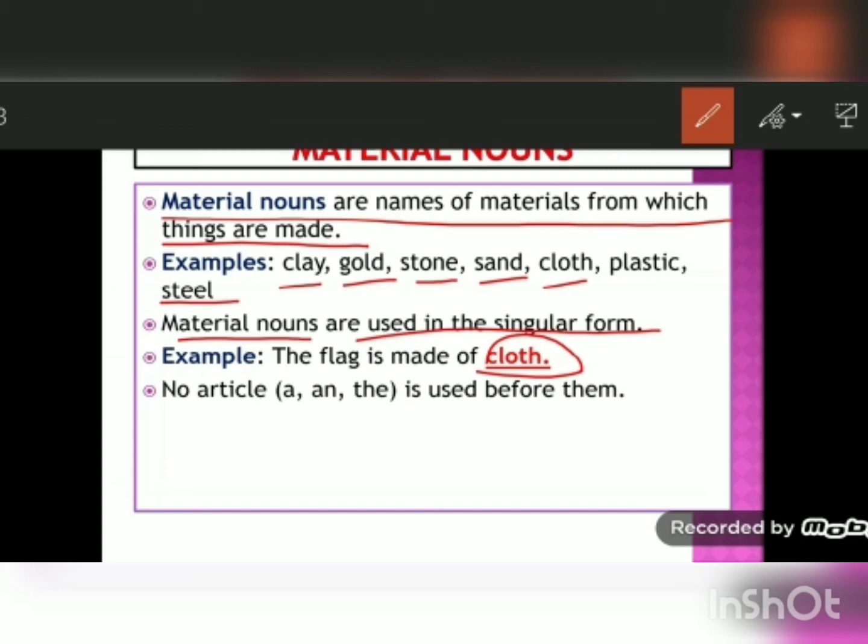Next is no article. Article means a and the. So these are the articles which we use in English. No article is used before material nouns. So these are the features of material nouns.